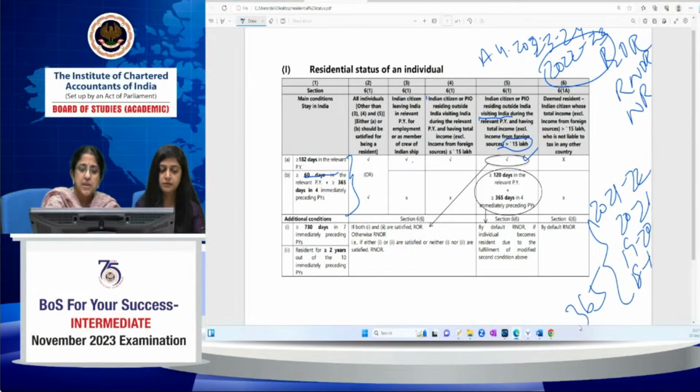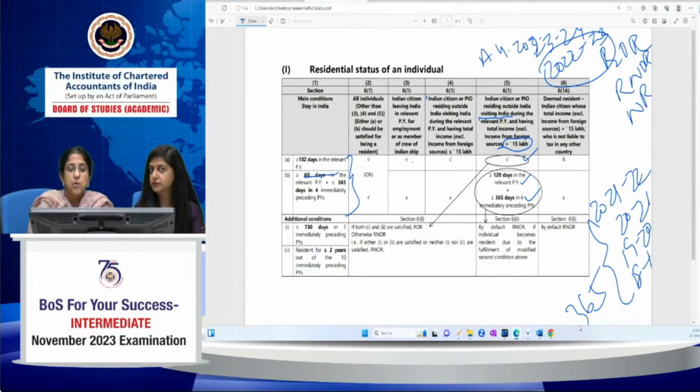It is greater than or equal to 120 days in the relevant previous year, plus 365 days in the 4 immediately preceding previous years. Both the conditions have to be seen together. Simply, if he stayed in India for 120 days in the current year, it won't make him a resident unless he stayed in India for 365 days in the 4 immediately preceding previous years. Okay? Now, how do you compute total income excluding income from foreign sources?